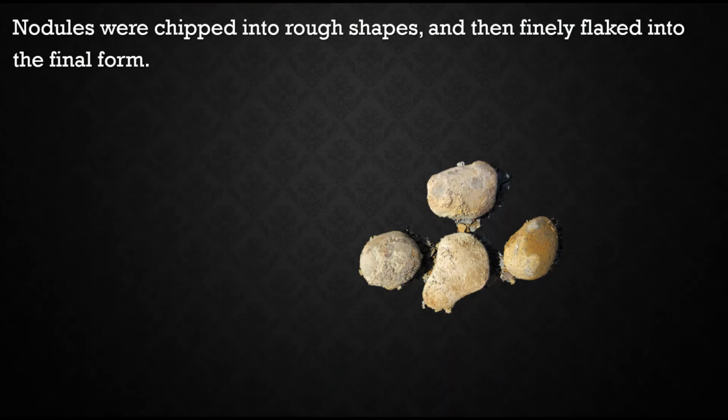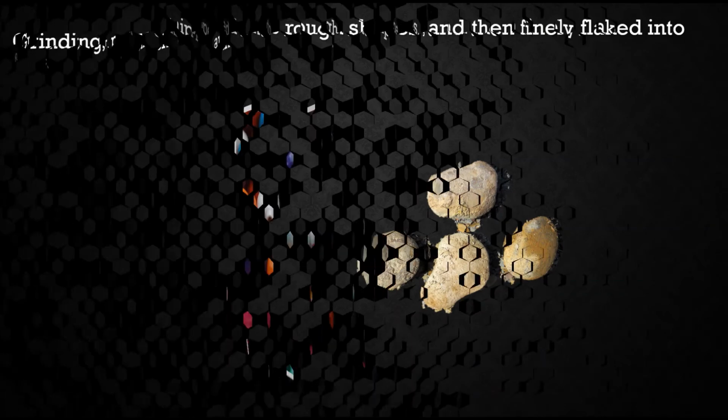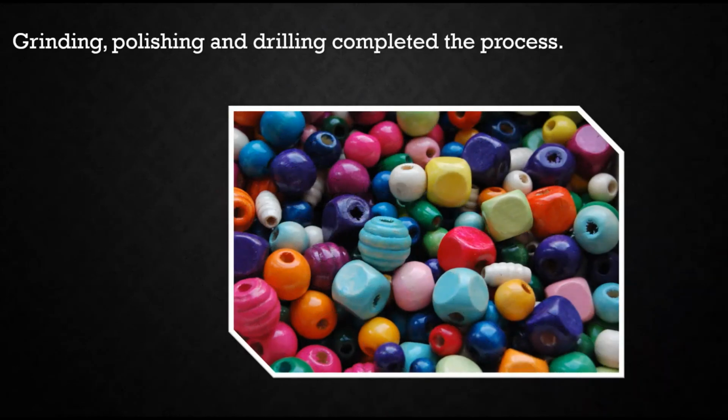And different kinds of nodules I gave here. These were chipped to make different shapes. And you can understand the different process. After chipping, grinding, and then polishing, applying paint, drilling if needed, etc. work used to be carried out.